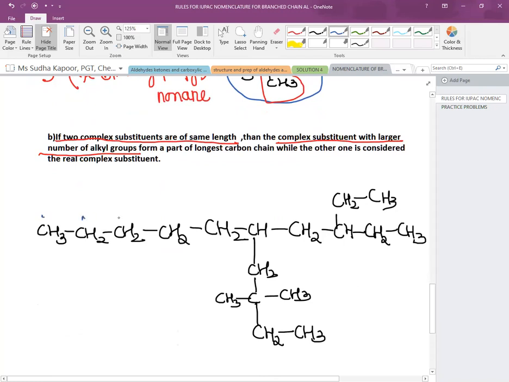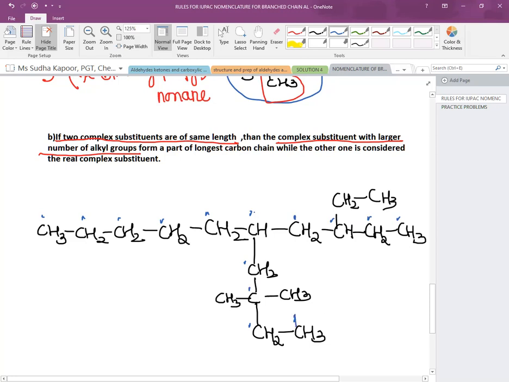1, 2, 3, 4, 5, 6, 7, 8, 9, 10. Total 10 carbons. But if we move from left to right directly, it is 6, 7, 8, 9, 10. In this case, both the carbon chains are of 10 carbons. But according to the IUPAC system, we have to follow that side which will give us the larger number of alkyl groups forming the longest chain.